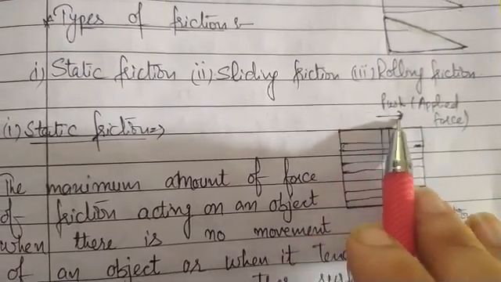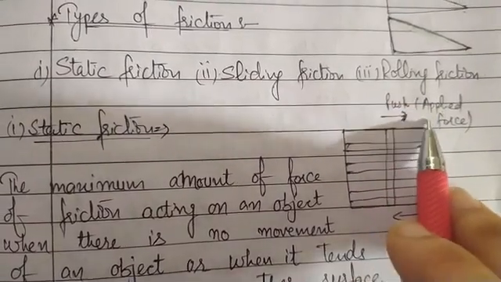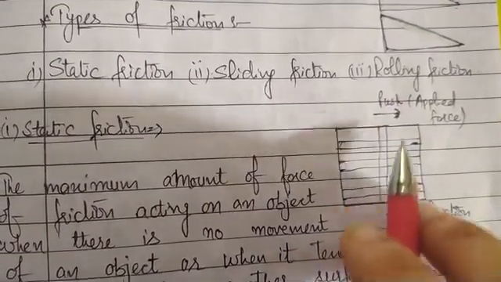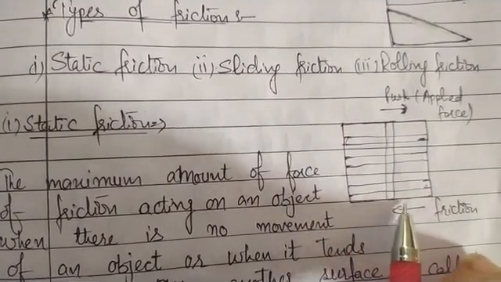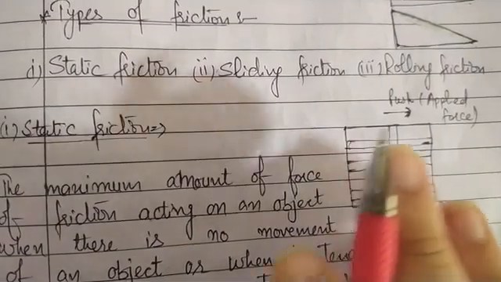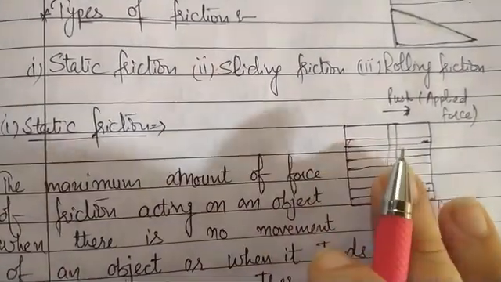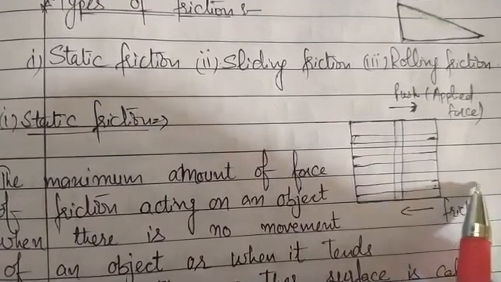That means we will push this box a little to this side. This is the direction of the applied force. When we apply a little force in this direction, there will also be a force of friction and the object will not move. Why? Because the applied force will be balanced by this force of friction.